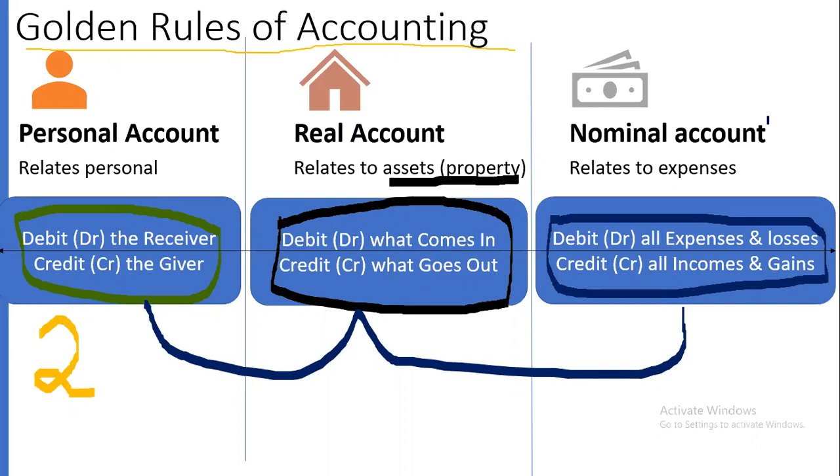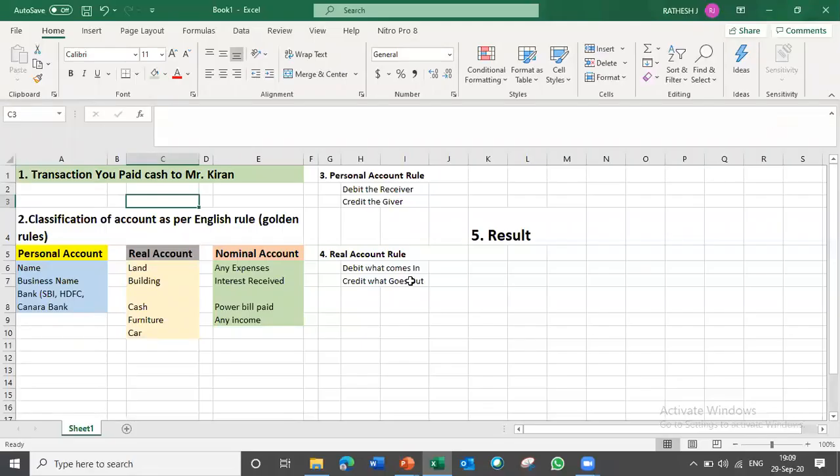Out of these three rules, we need to apply the one which is suitable here, and we need to identify that. For that we need to classify. How will we classify? Blindly we can't classify. We need some basis. What are those bases? The basis is this personal, real, and nominal classification of accounts.